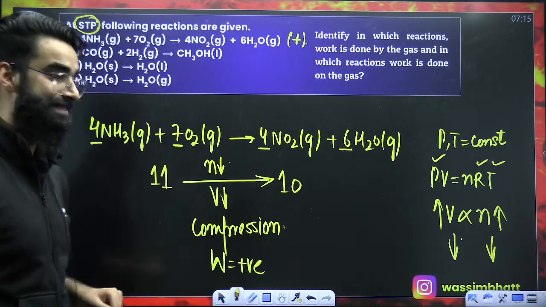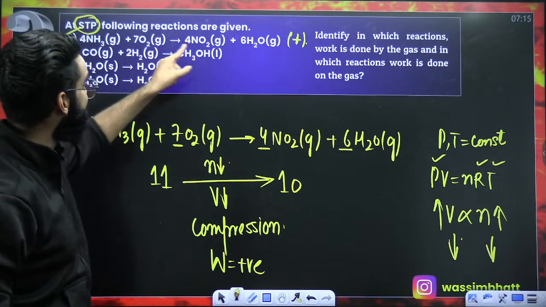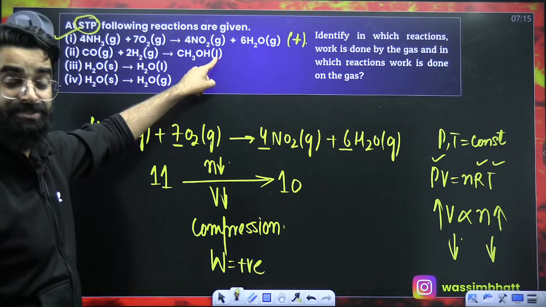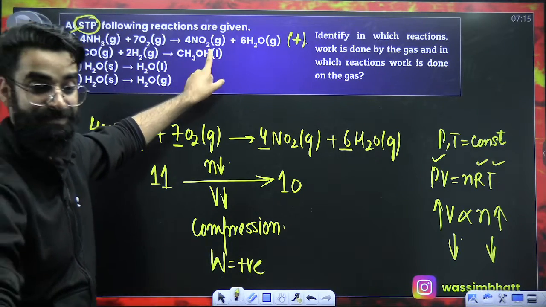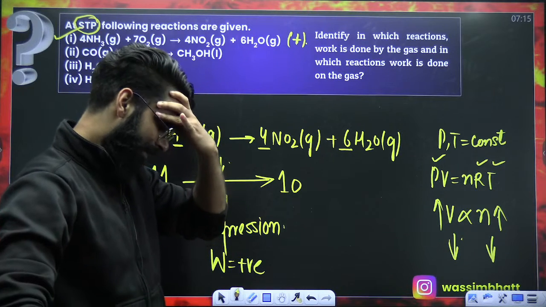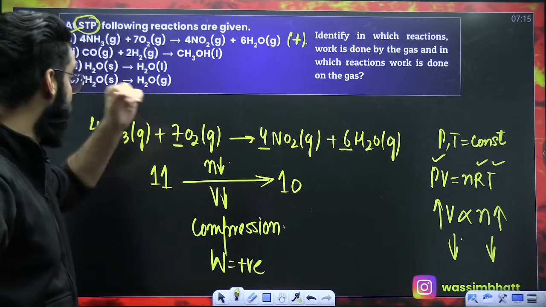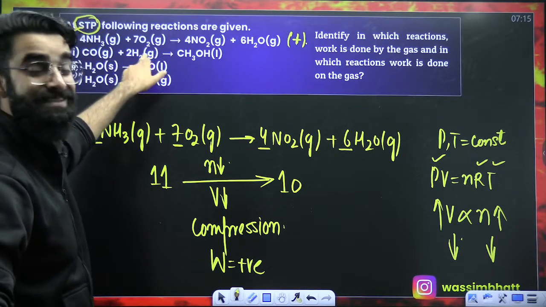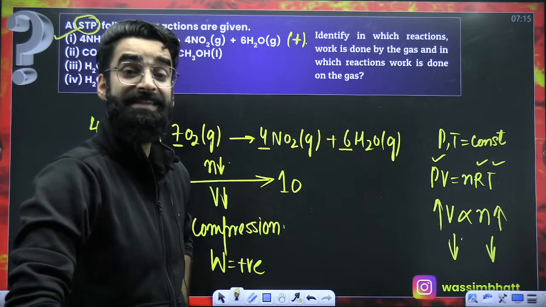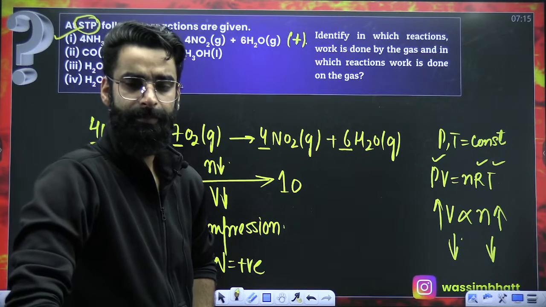The second concept. First concept is done. Second, gas, liquid. Now the state has been changed. It's not a homogeneous reaction. It's liquid now. How do we check it now? My dear students, understand one thing. On the reactant side, we have gases. On the product side, we have liquid.